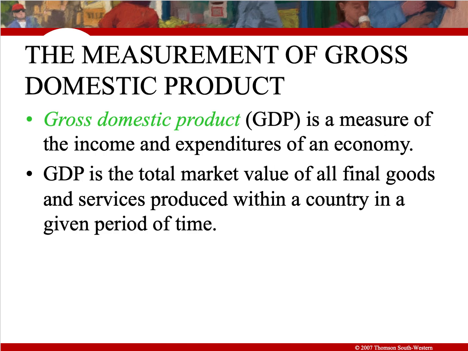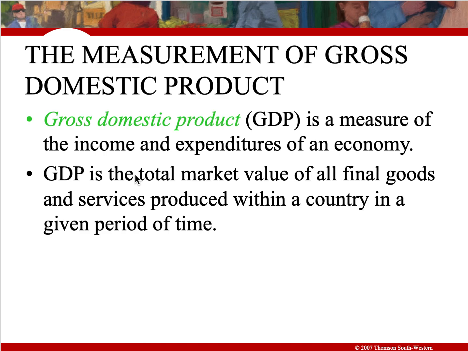Gross domestic product is a measure of the income and expenditure of an economy. It is the total market value of all final goods and services produced within a country in a given time period. If you notice, there are various parts of the definition of gross domestic product that are important. The first one is the total market value, all final goods and services within a country and for a given time period.